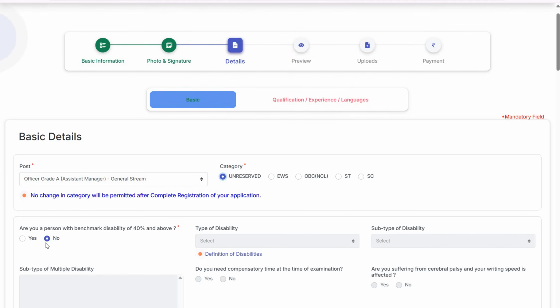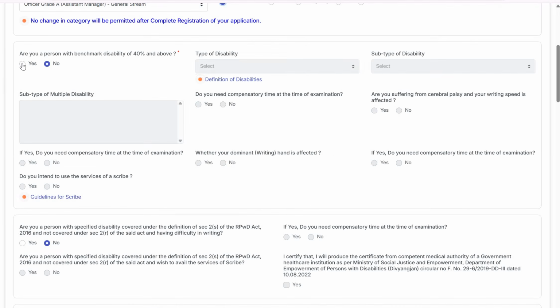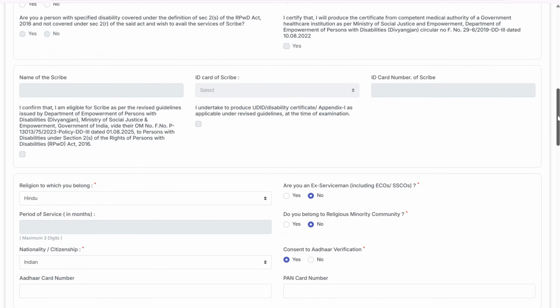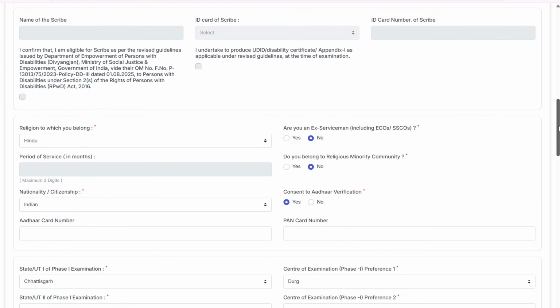Then you move on and answer other questions related to disability. In case you select yes, you will have to fill out the other details. If you select no for disability, you will not have to fill out details related to the scribe and other details related to that aspect.